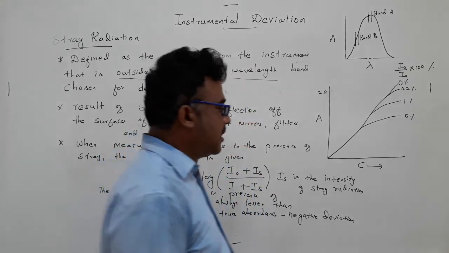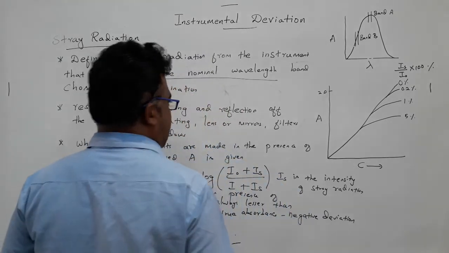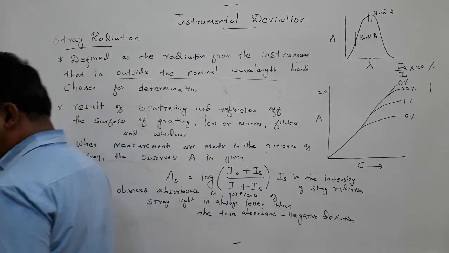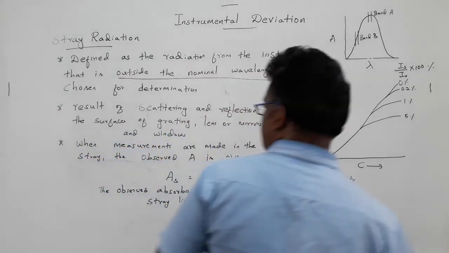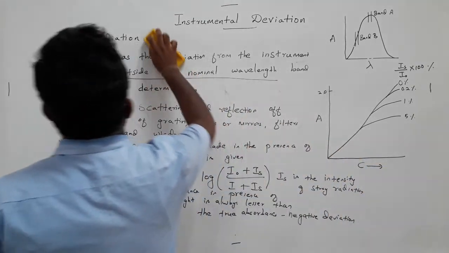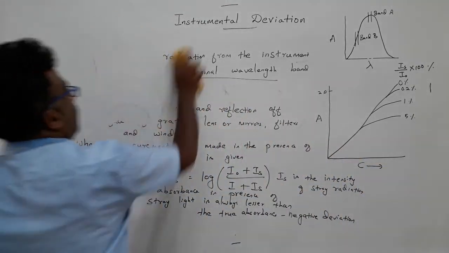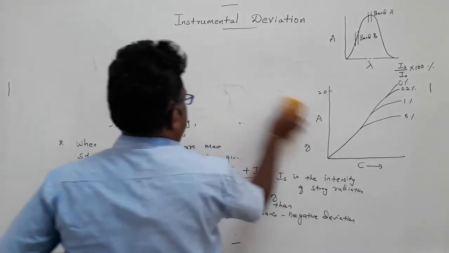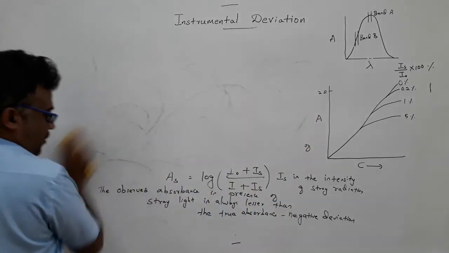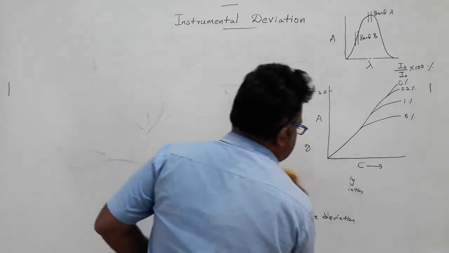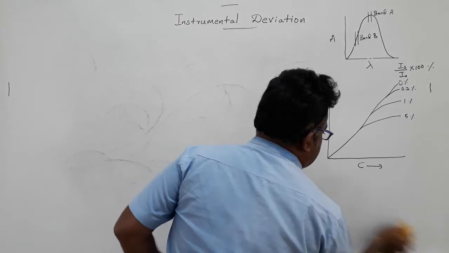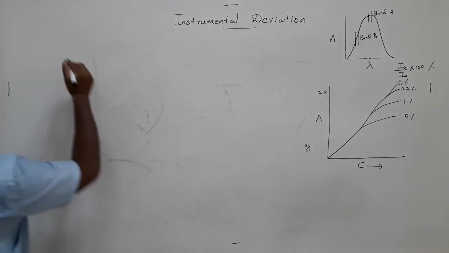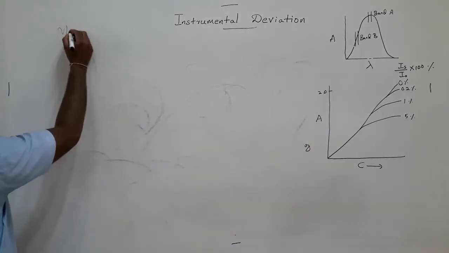Then the third one is mismatched cell, because it is more related to path length.